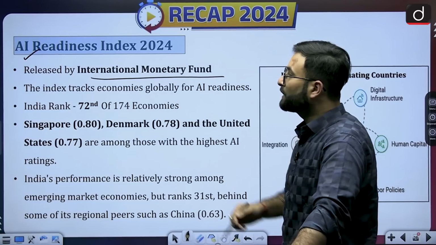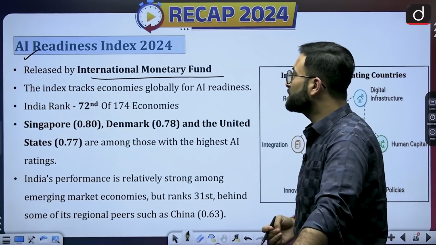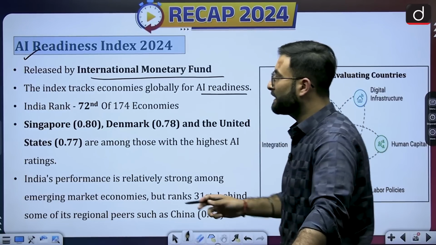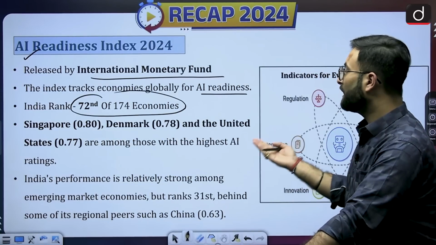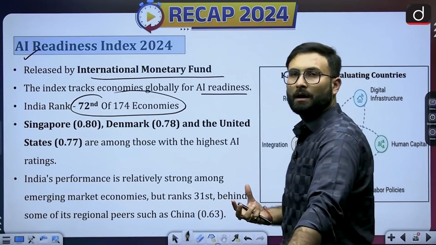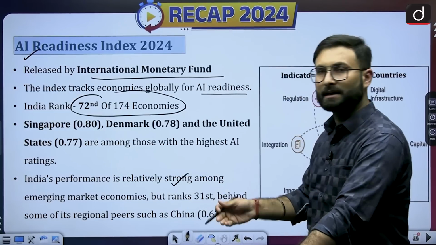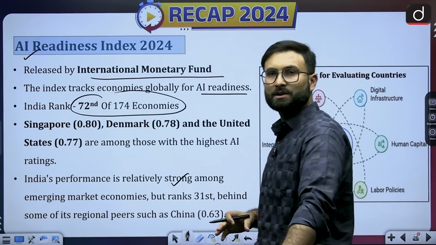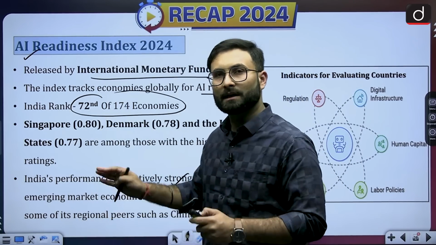Now here you can see it traces the economies globally for AI readiness. India's rank is 72nd out of 174 economies. Singapore, Denmark, and the United States have the highest ratings. India's performance is relatively strong among the emerging markets, like South Asian economies and China, etc. So we have a relatively good position.